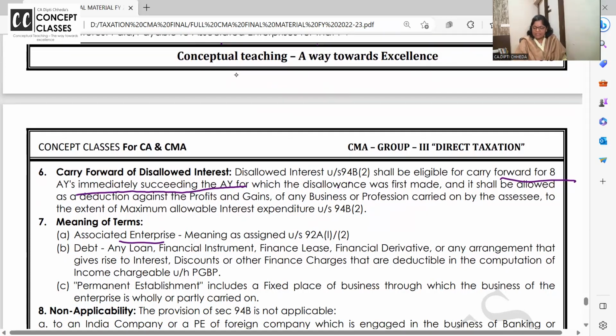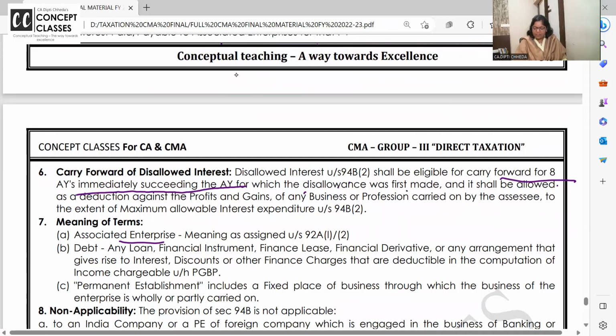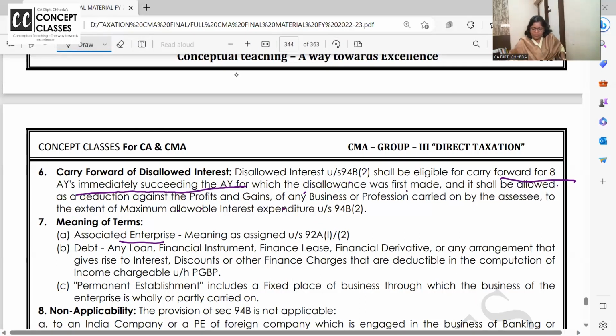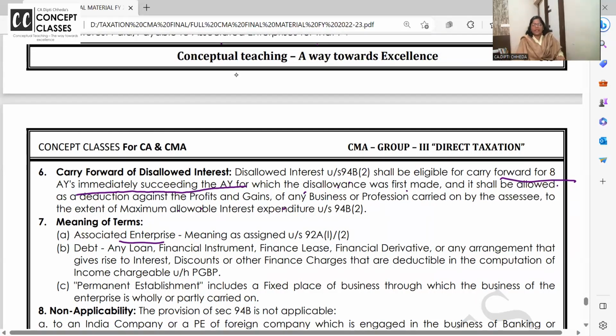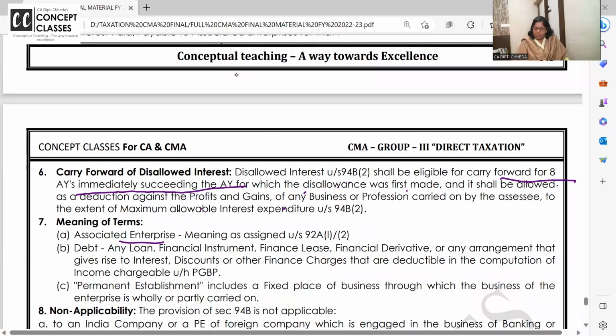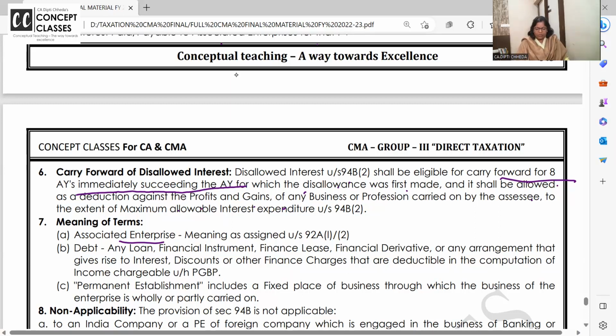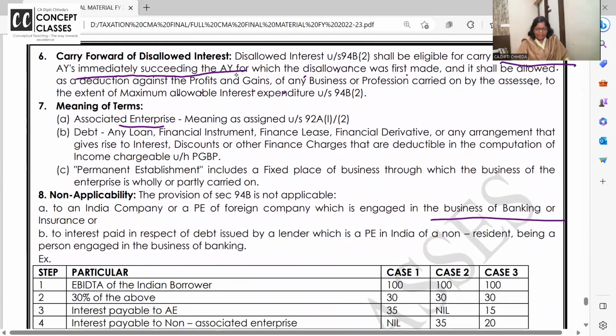Disallowed interest, that is excess interest, is carried forward for 8 succeeding years for which disallowance was first made, and it shall be allowed as deduction against the profits. तो अगर excess interest अभी तो disallow कर दिया, can we carry forward that? Yes, whatever interest is disallowed, so for 8 years it can carry forward, and it shall be allowed as a deduction against the profits and gains of business to the extent of maximum allowable interest. Okay, right.